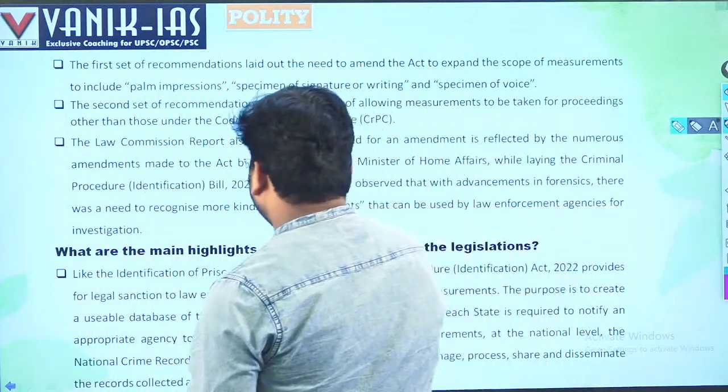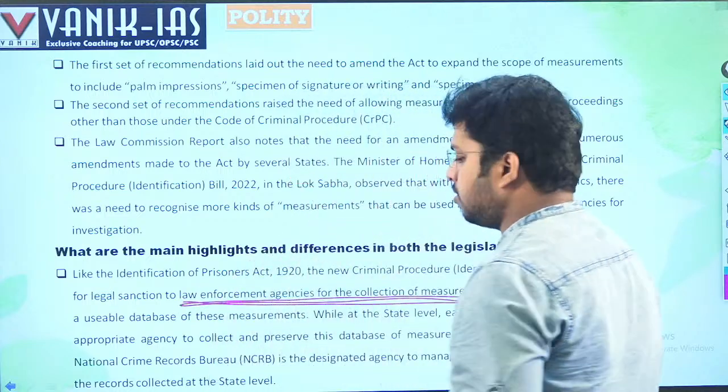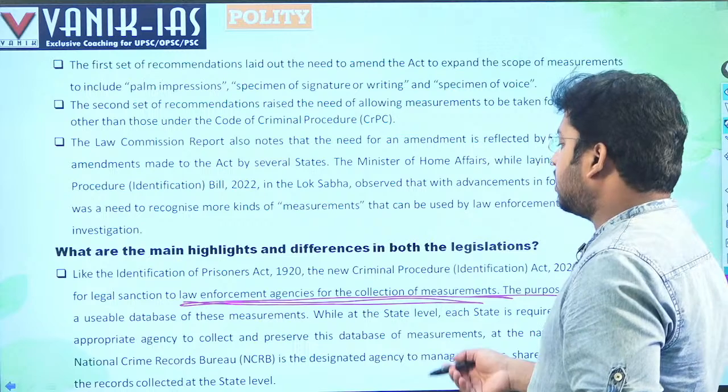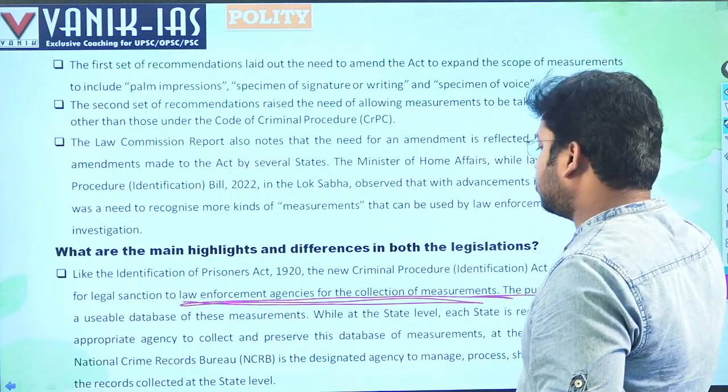That means now they do not have to take permission from the court or the magistrate. They can do it there itself. So that provides legal sanction to the police officers.